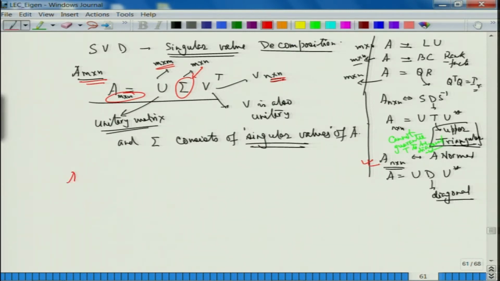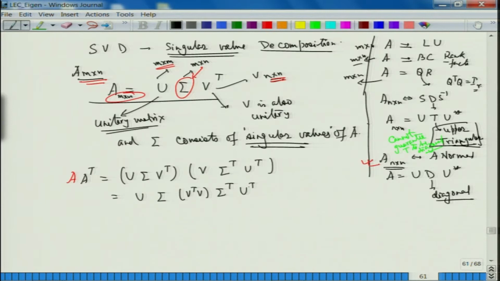So, let us compute what is A times A transpose. A times A transpose is nothing but we want to write U sigma V transpose. This is your A. A transpose will be transpose of this, so it will be V sigma transpose U transpose. All right. Look at it nicely, A A transpose will be equal to U sigma V transpose V sigma transpose U transpose.